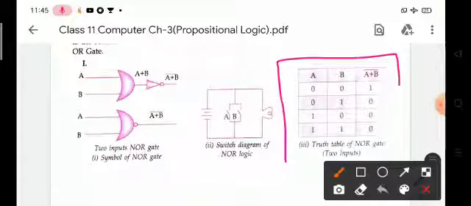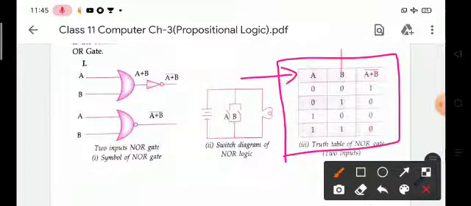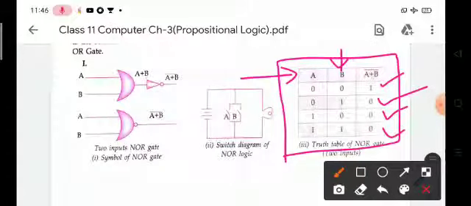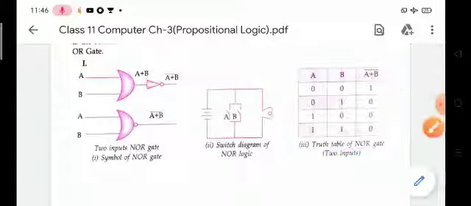Look at this truth table. Here A and B are the two input signals. You know that in an OR gate, if any one condition is true, then the output will be true. But here we use the NOR gate, which is the inverse of the OR gate. So 0 0 gives 1, 0 1 gives 0, 1 0 gives 0, and 1 1 gives 0. This is the truth table of a NOR gate.